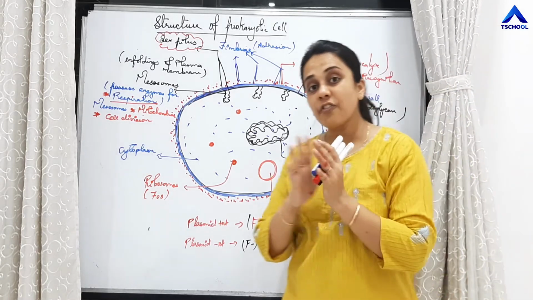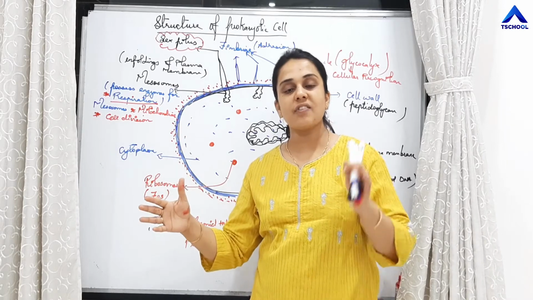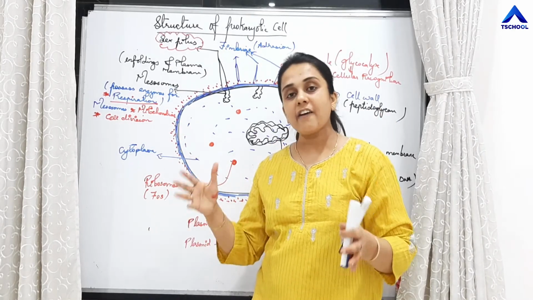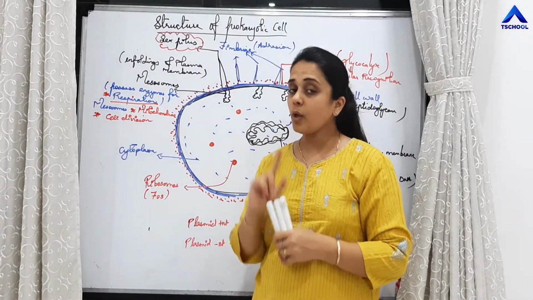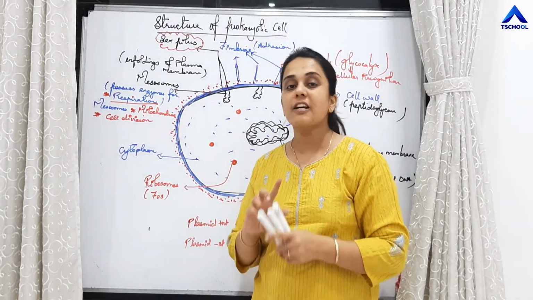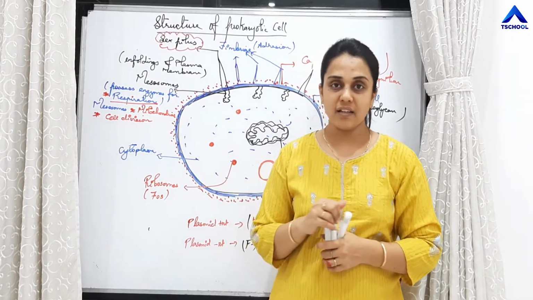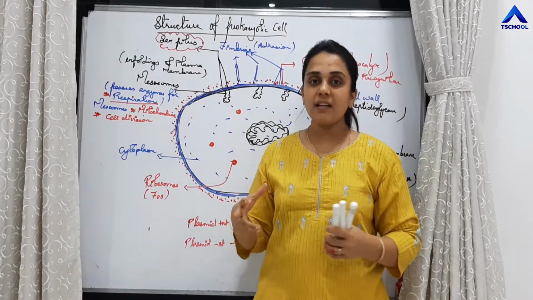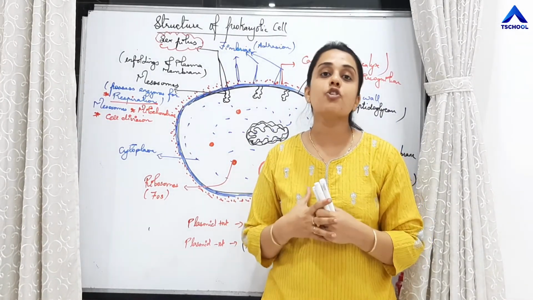So if you want to differentiate the male and female bacteria, or F positive and F negative bacteria, F positive bacteria will have sex pilus, whereas F negative bacteria will not have sex pilus. What is the function of this sex pilus? This sex pilus, which is present in male bacteria, will help in conjugation.